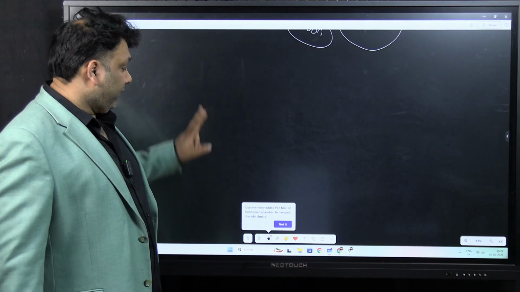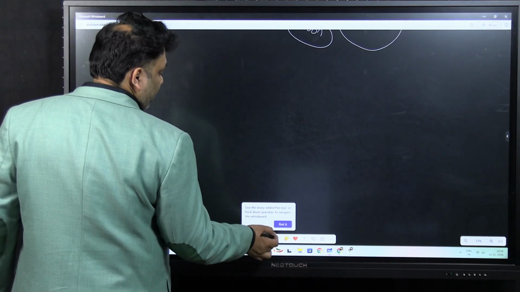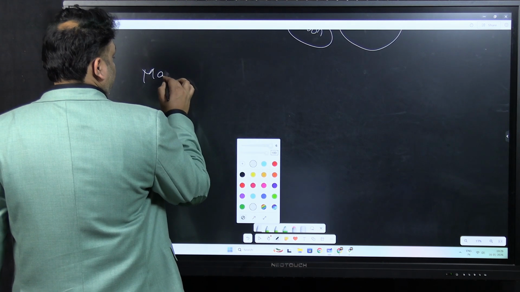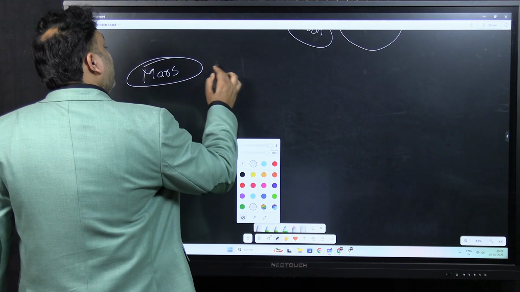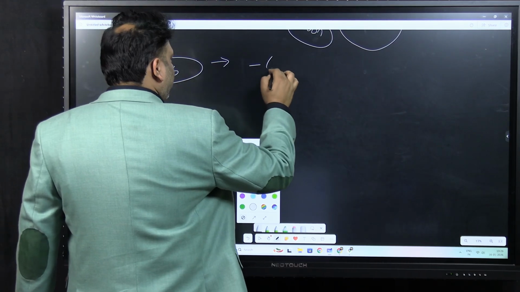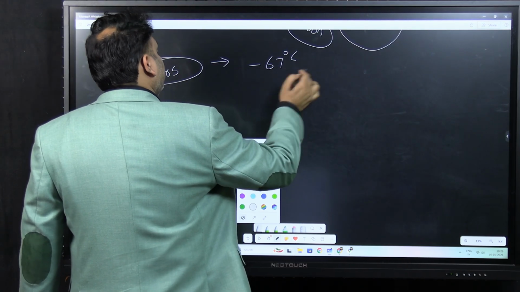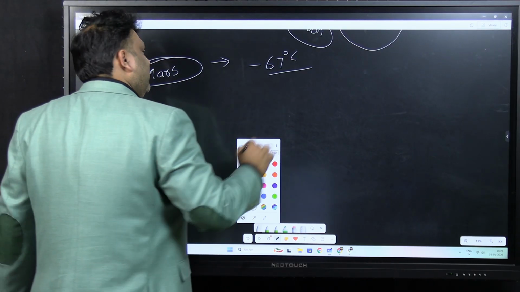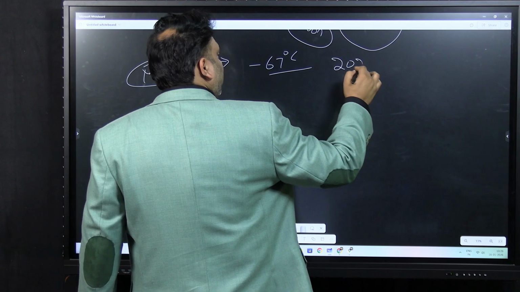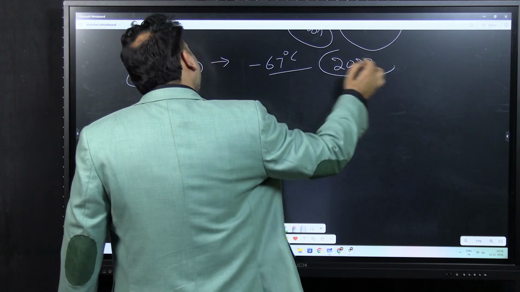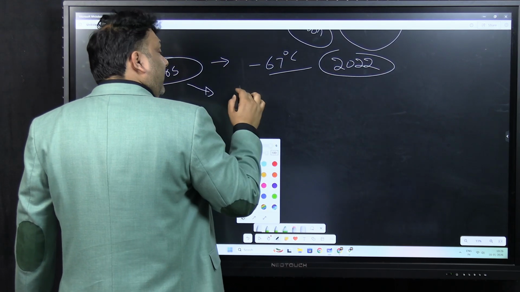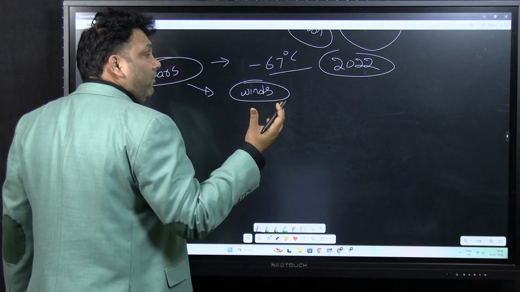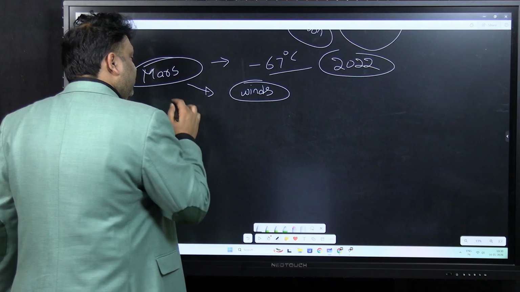So next one is Mars. So Mars has an average temperature of around minus 67 degrees centigrade. It is cooler. And Elon Musk wanted to establish a colony on Mars by 2022, but it could not happen because of COVID and various reasons. And Mars has a lot of winds, heavy winds. That's why landing on the Mars is very difficult because of these winds.